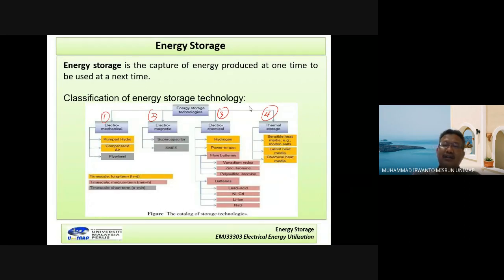The classification of energy storage based on electromechanical includes pump hydro, compressed air, and flywheel.